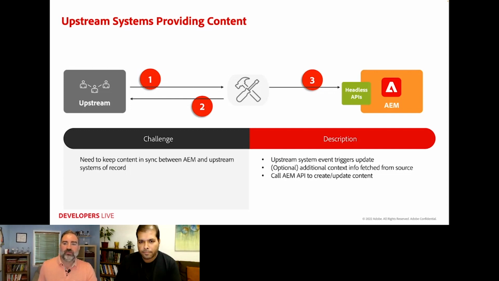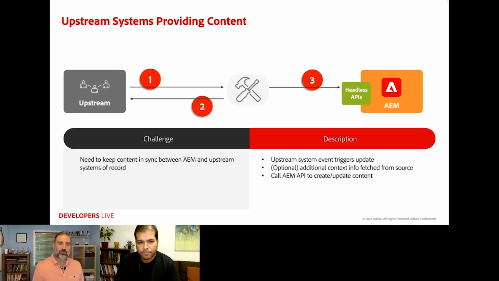Or also things like where your marketers need to augment or reference or make some minor tweaks to that content that comes from the upstream system, but you want to sync it into AEM where they'll make those marketing changes, right? So in this case, these are almost always event-based. Some sort of event happens in the upstream system, whether it's an update or whatever, and you have an API client that's listening on those events.